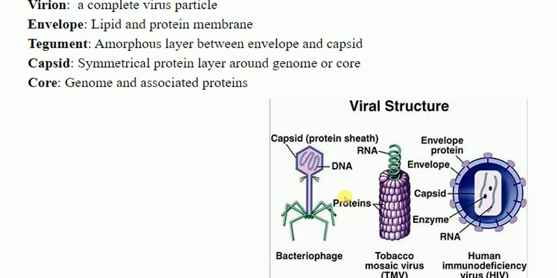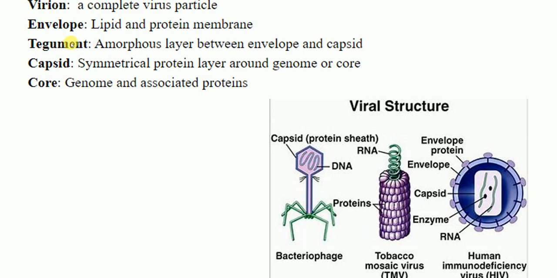Now let's talk about what a virion is. A virion is a complete virus particle which can infect cells. It is a complete virus particle which has not infected the cell yet, so that is called a virion. What is an envelope? An envelope is a lipid and protein membrane. Just look at the picture here. This lipid and protein membrane is called the envelope.